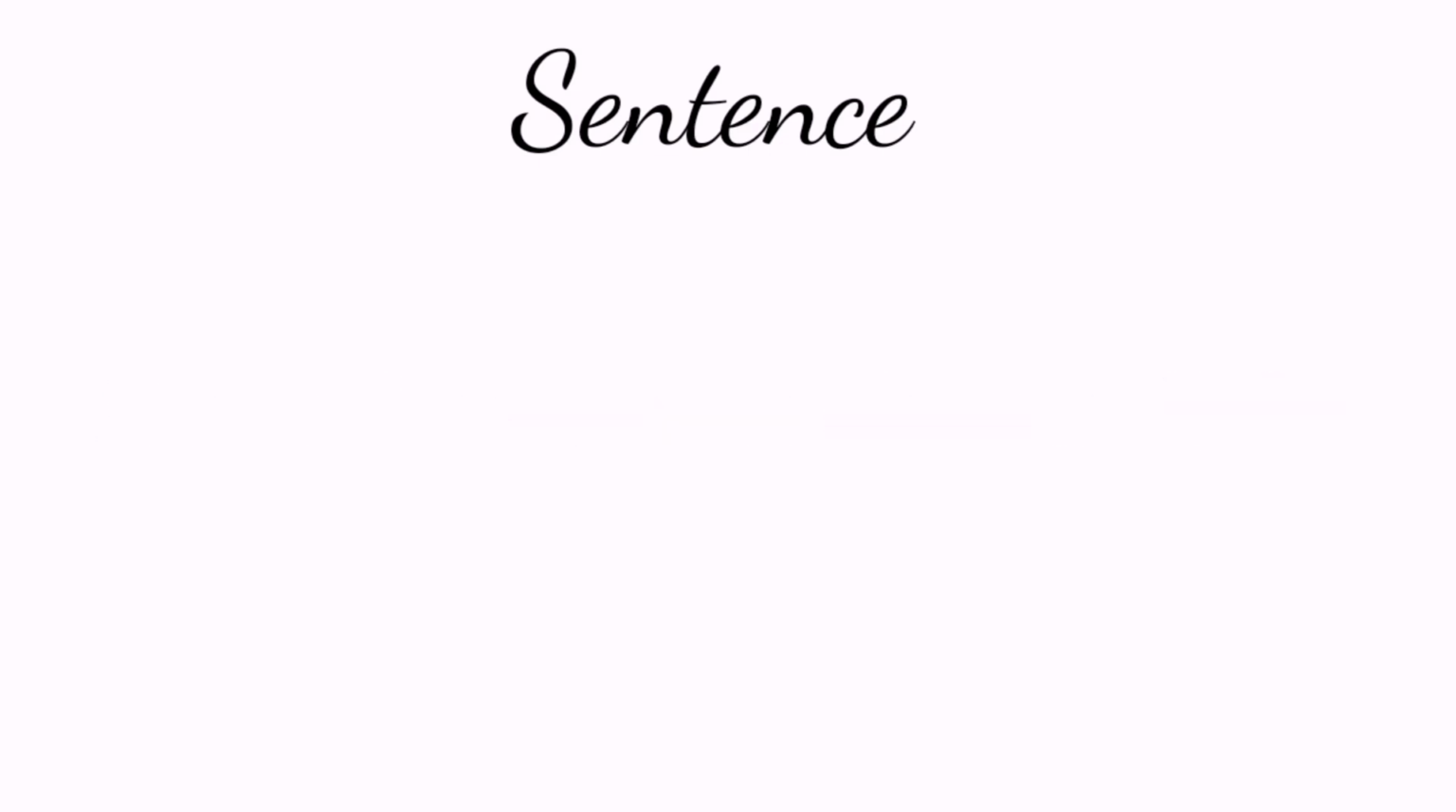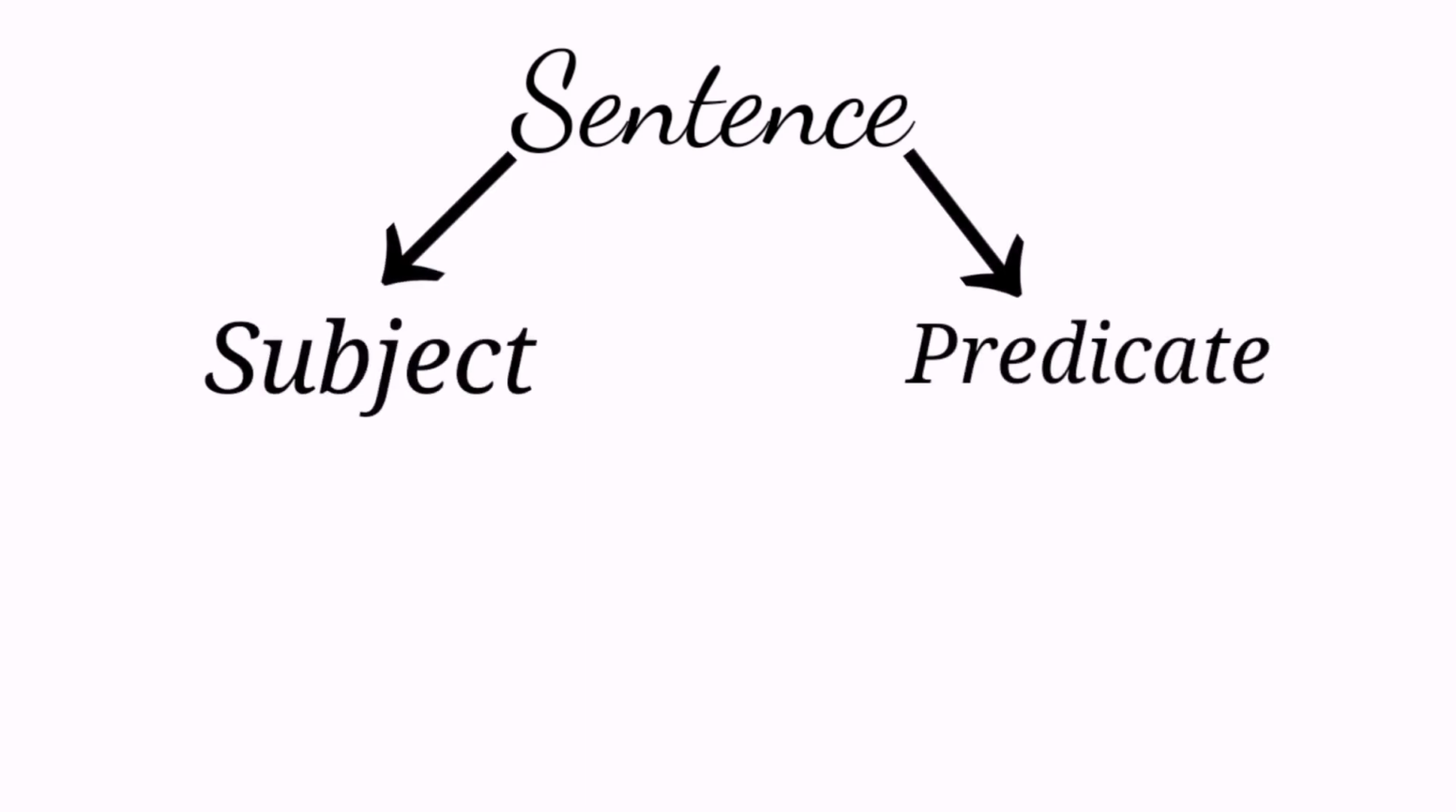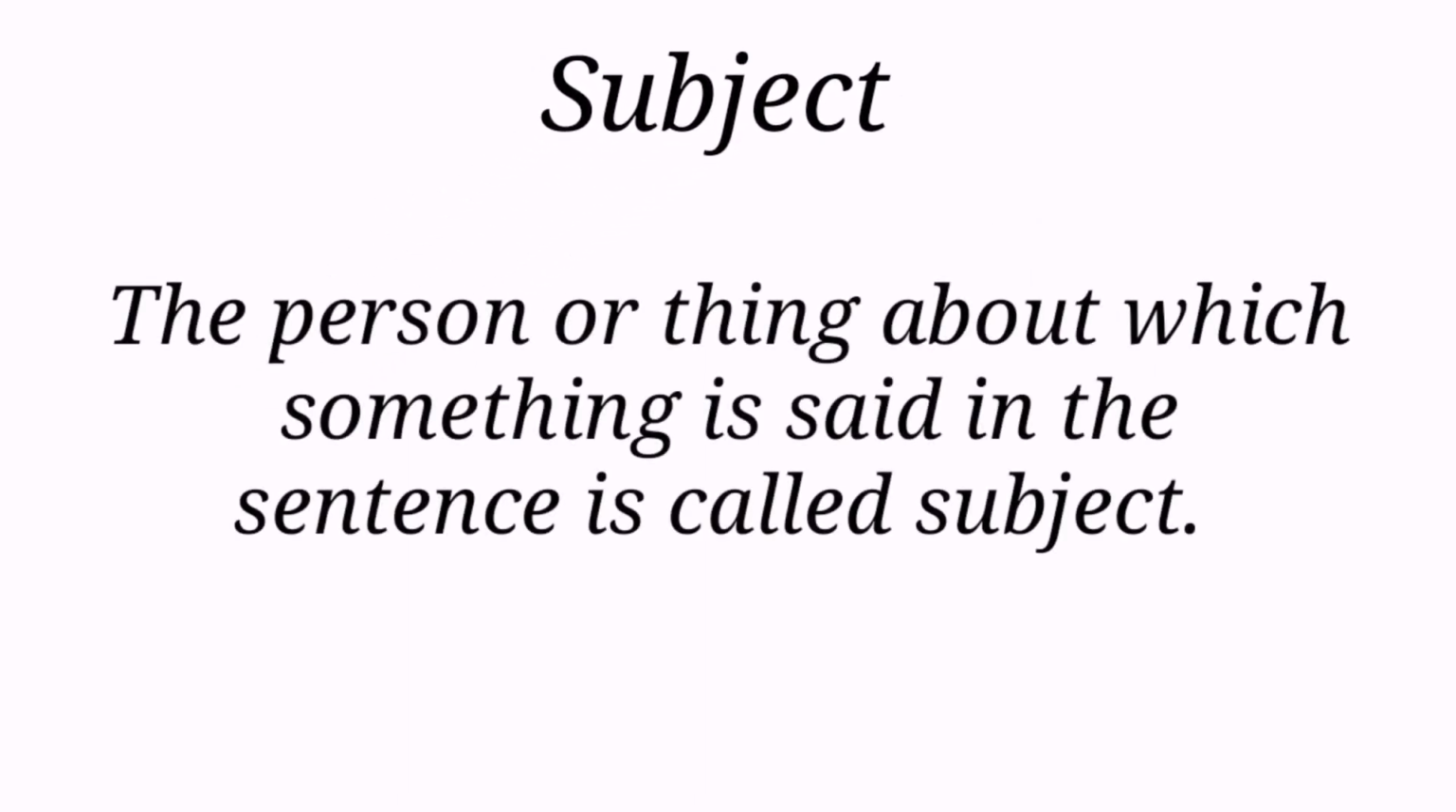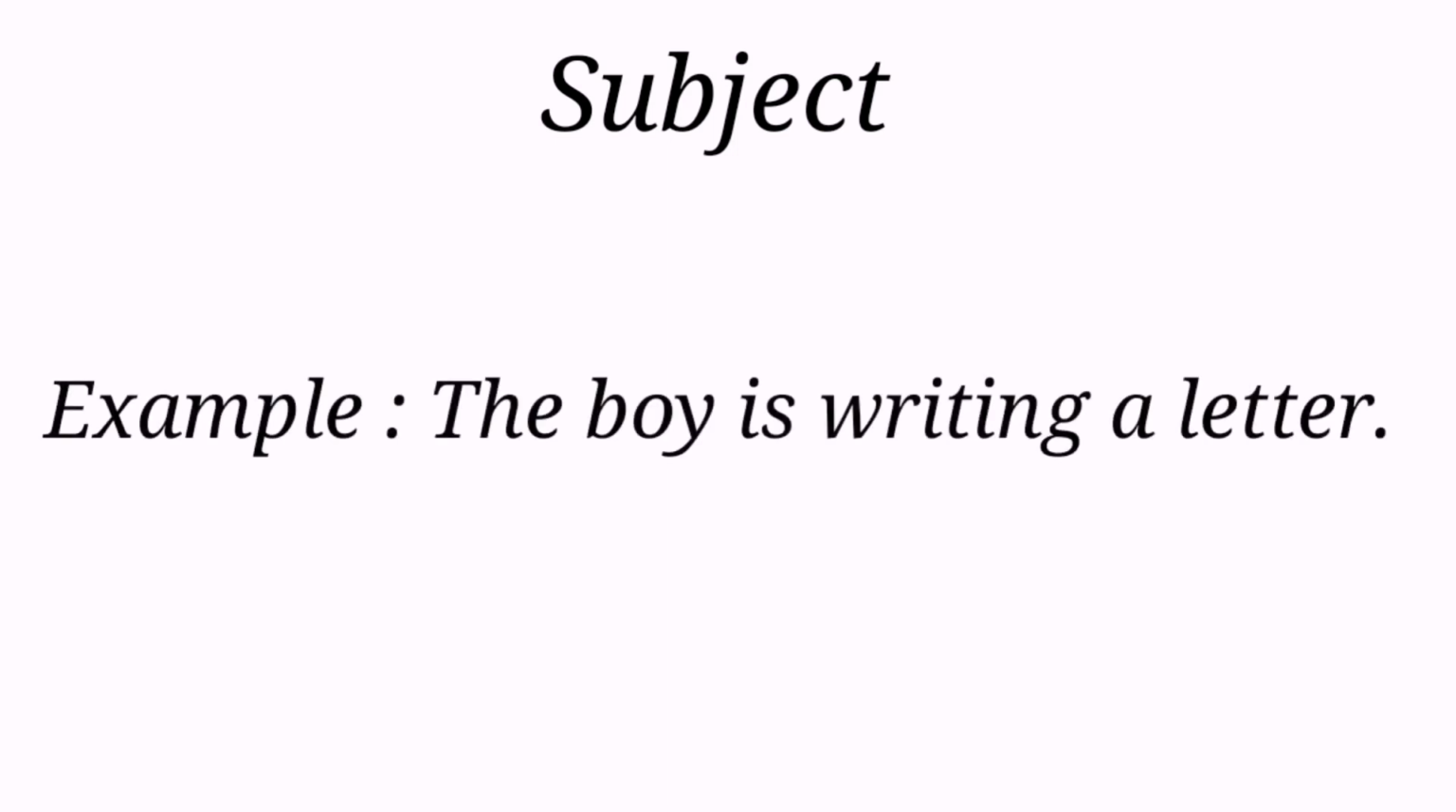A sentence has mainly two parts. They are subject and predicate. Now let us know what the subject is. The person or thing about which something is said in the sentence is called the subject. Look at the example. The boy is writing a letter. Here, the boy is the subject. If we ask a question, who is writing a letter? The answer will be the boy. So, the boy is the subject here.